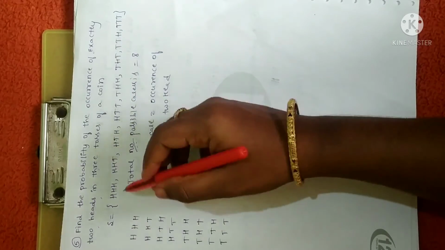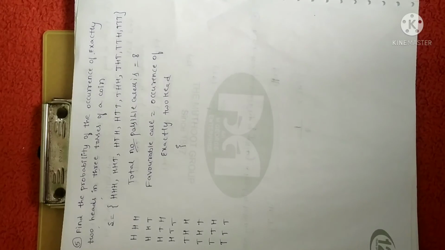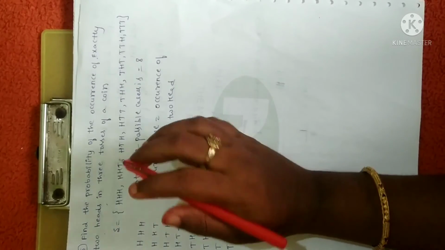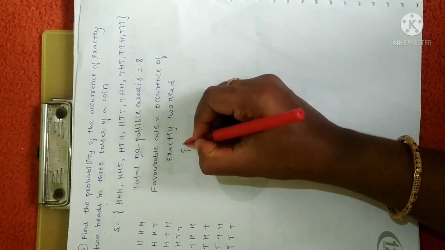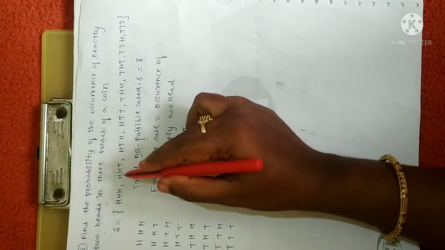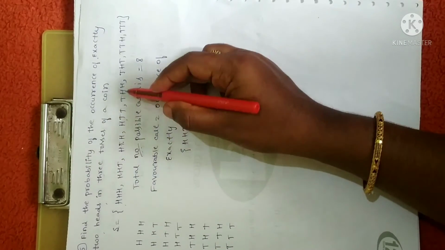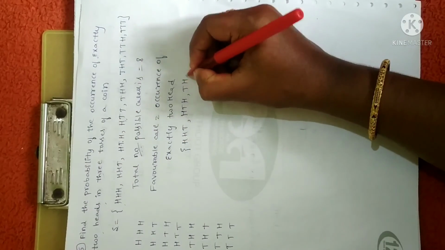So let me list the cases in which we have exactly 2 heads. The first one: you should have only 2 times head. Here we have 3 times head, so we cannot write this. Next, exactly 2 heads: HHT, exactly 2 times we have. Again HTH, exactly 2 times I have. Here we don't have 2 times, we have only 1 time. So here again you have THH.